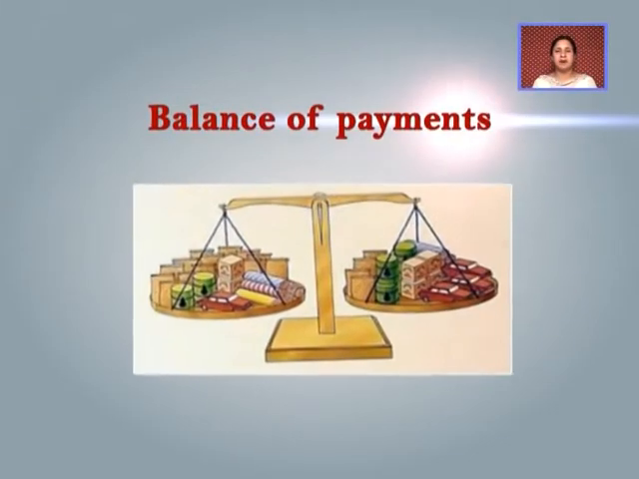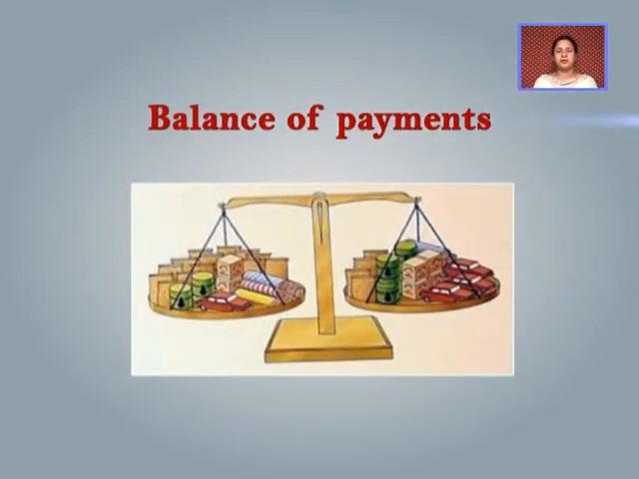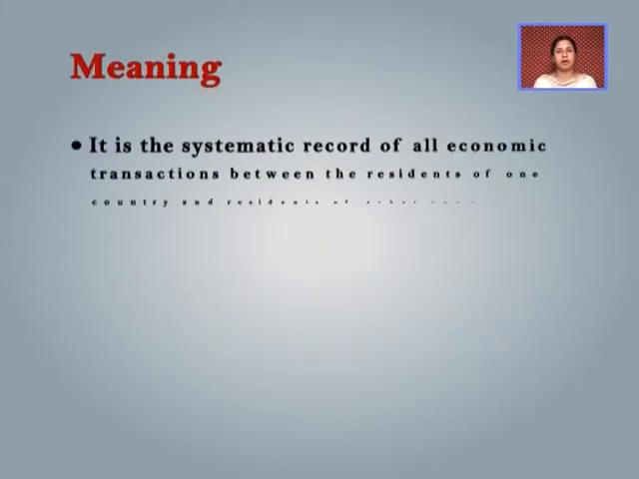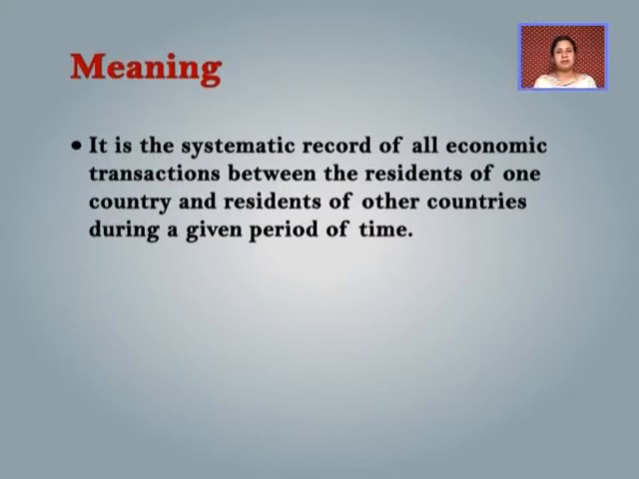Let's start with the chapter balance of payments. Balance of payments is basically a systematic record of all economic transactions between the residents of one country and the residents of other countries during a given period of time.